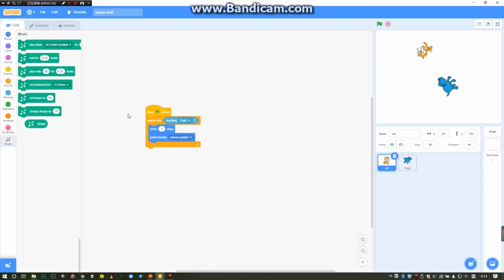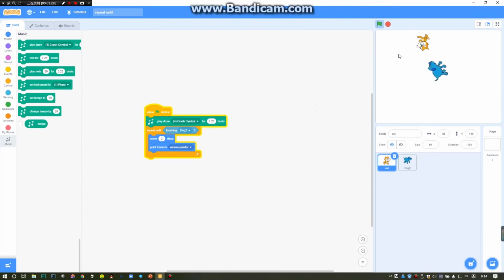Same thing if we want to add some effect like in the chasing game. We can add some effect at the beginning when we click the green flag, right? So when we click the flag, the crash grumble will sound like that, and the game started.